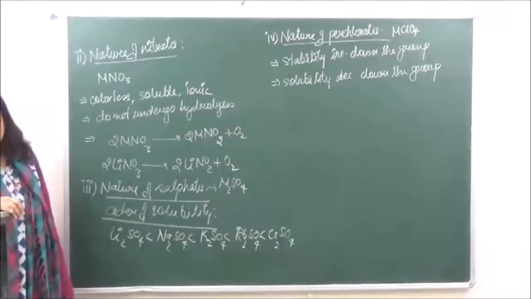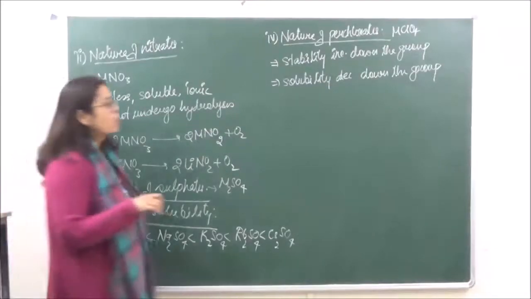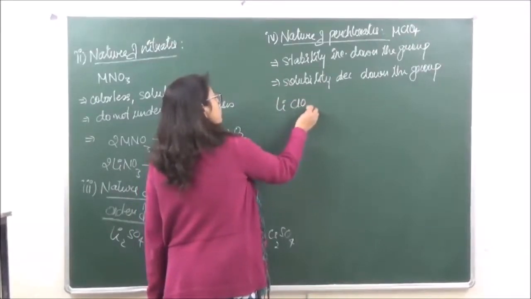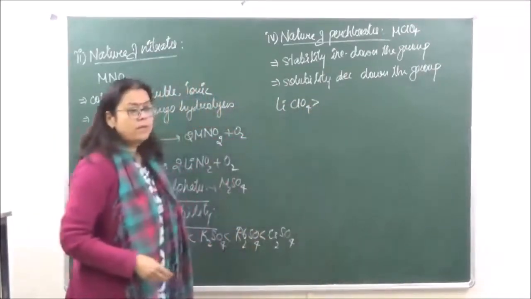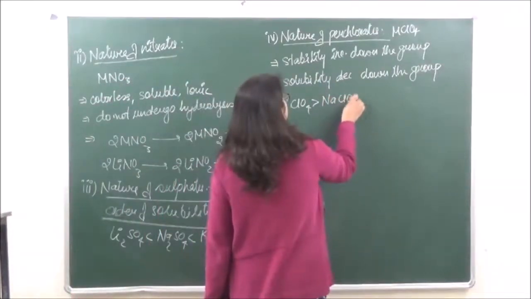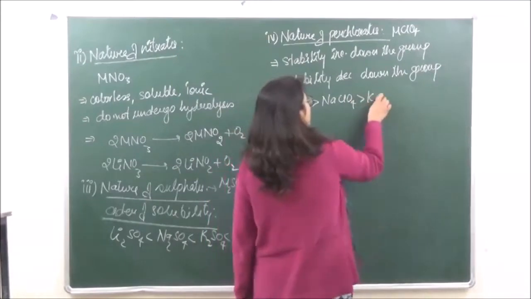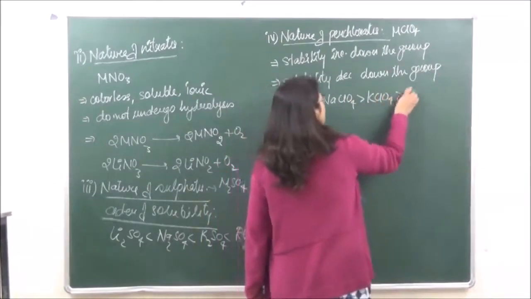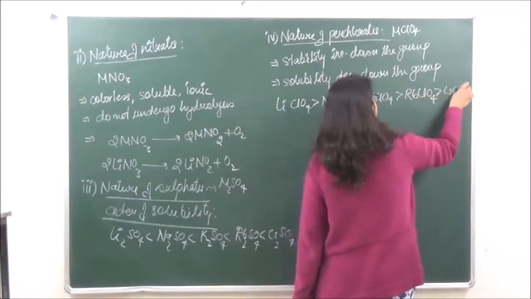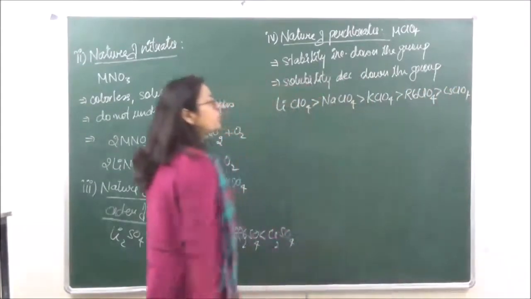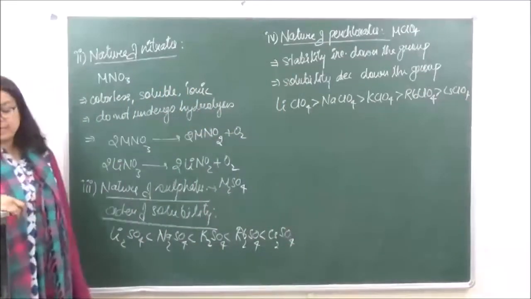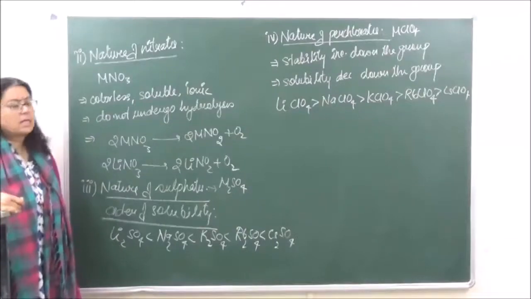So over here lithium chlorate, lithium perchlorate, is going to be the most soluble in water. Then we have sodium, then we have potassium, and finally it is going to be cesium. Solubility will keep on decreasing down the group and stability will keep on increasing down the group.